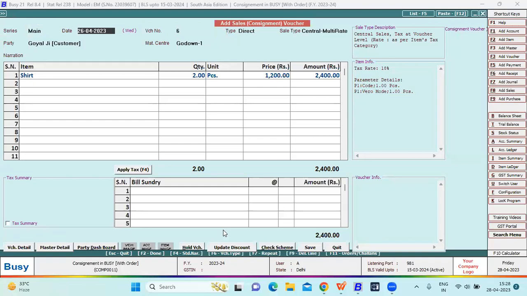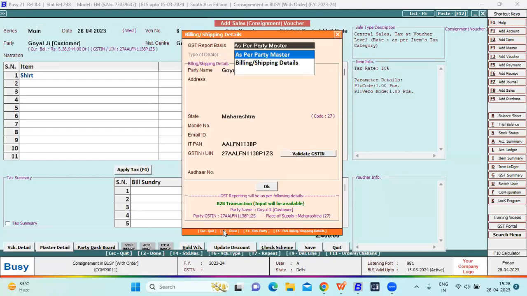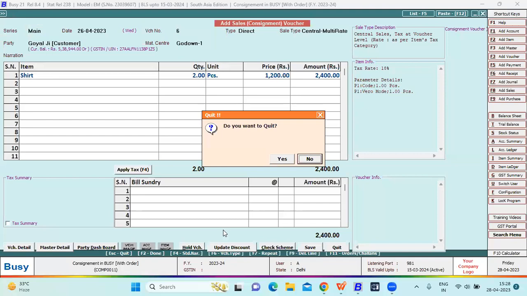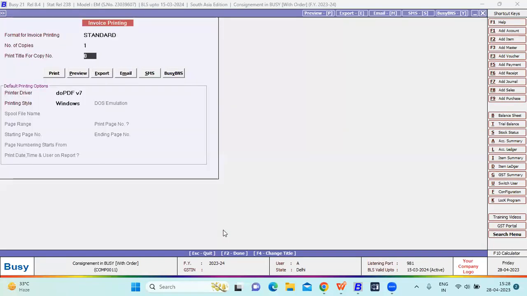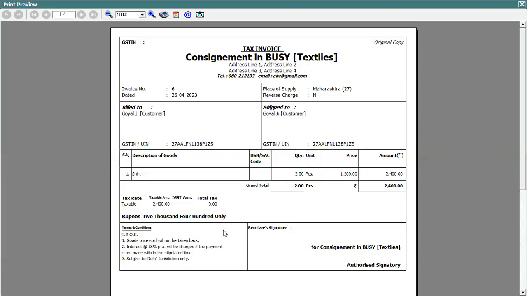The party name is Goyalji customer. The item name is shirt. The price is 1200. So it will automatically generate your sale voucher. After that, we can see the invoice. This is the preview of the invoice. It will automatically come, consignment in Busy textile. This is a shirt item, 2 pieces at 1200 price.